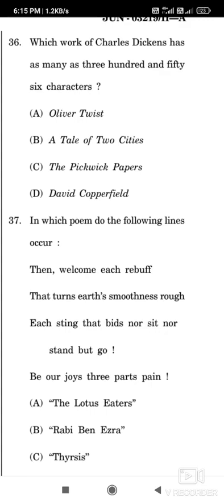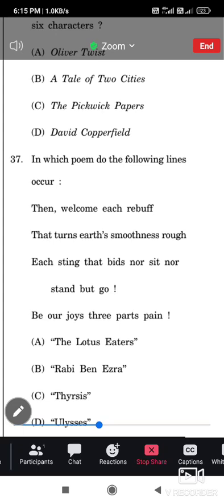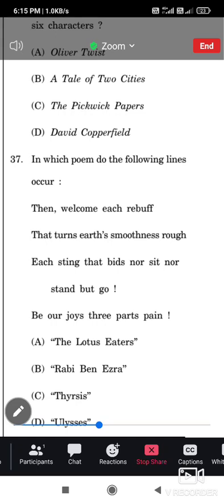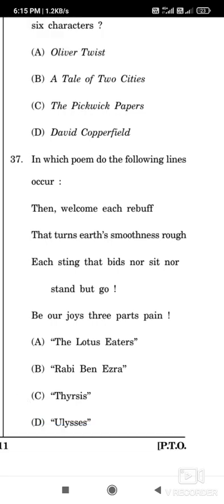In which poem do the following lines occur? Then welcome each rebuff, that turns earth's smoothness rough, each sting that bids nor sit nor stand but go. Be our joy three parts pain. Okay, so the correct answer is option number B, that is Rabbi Ben Ezra.